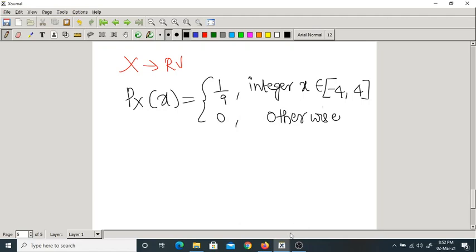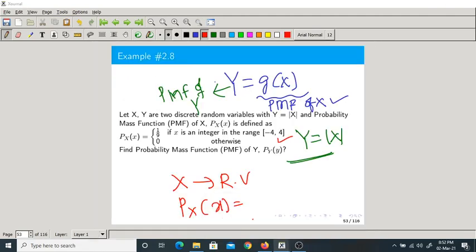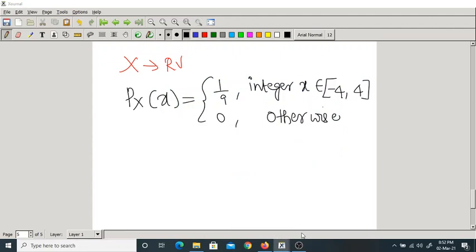So let me check. So 1 by 9, if x is an integer in the range minus 4 to plus 4, 0 otherwise. Now here we have a random variable x and its PMF. We have to find the mean and variance of this random variable.